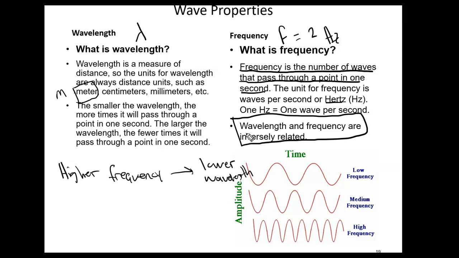So we have lambda for wavelength, that's typically measured in meters. We have frequency, that's the number of waves passing a point per second, that's measured in hertz. And then in the next video, we'll talk about doing calculations with these and do some more examples.